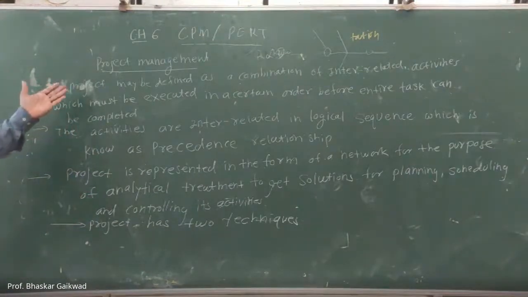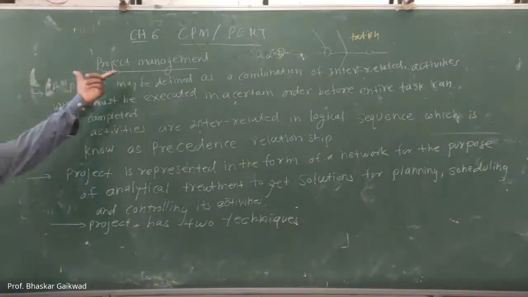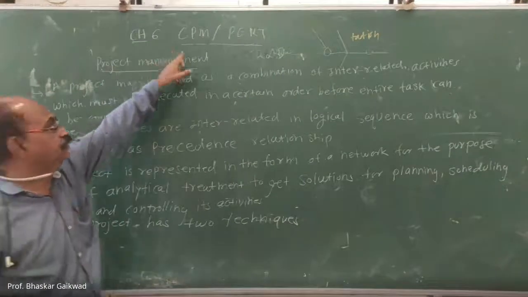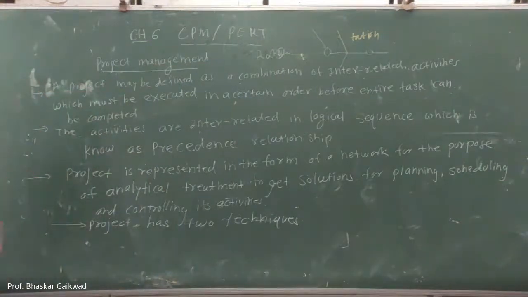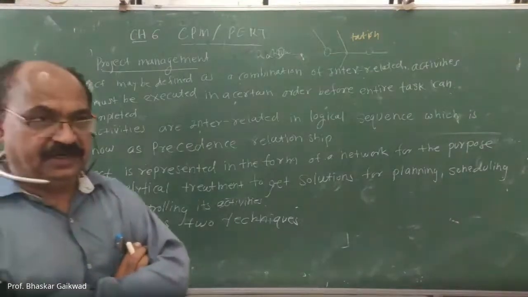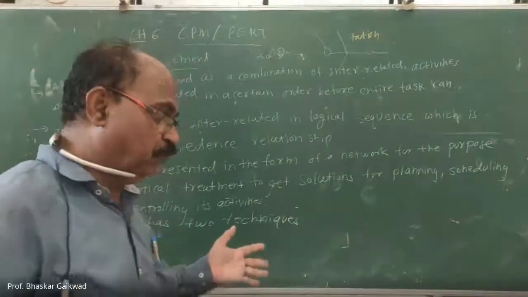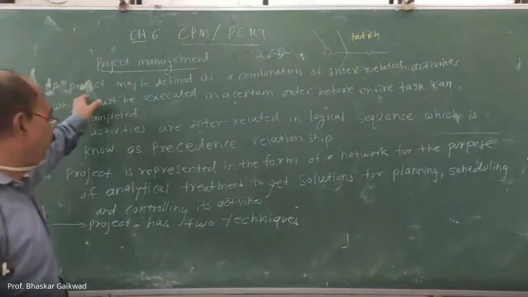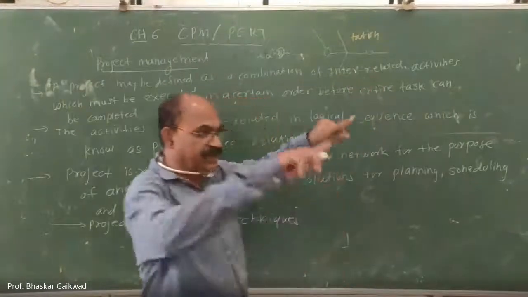But before that, what is project management? Project management means the administration work related to a project by using this tool. Okay, so then what is a project? A project may be defined as a combination of interrelated activities. In the project, so many activities are there: to purchase the material, testing the material, manufacturing the material, subcontracting some materials, making the assembly, testing, heat treatment. So many activities are there. So a project may be defined as a combination of interrelated activities.